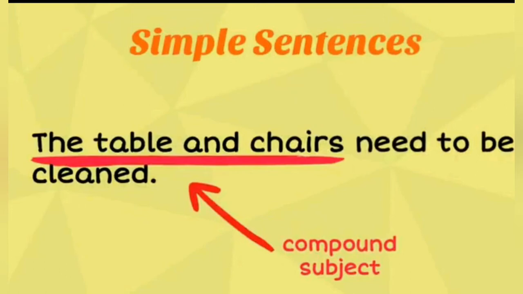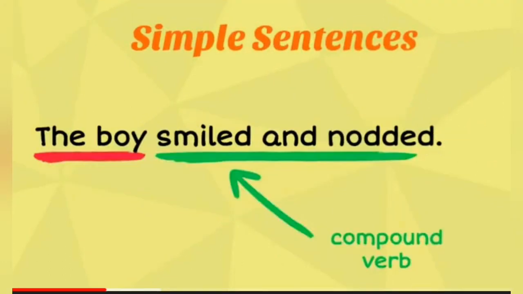Another example, with two different verbs, but these are also joined with the help of the coordinate conjunction and. The boy smiled and nodded. So smiled and nodded, these are known as a compound verb. I hope this is clear.